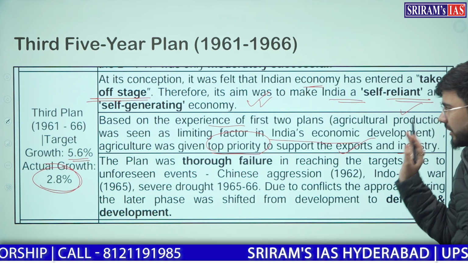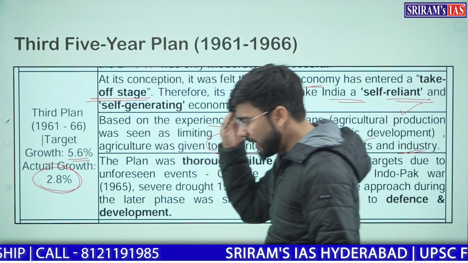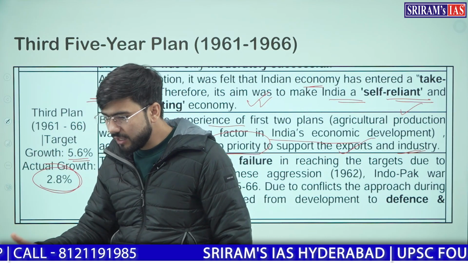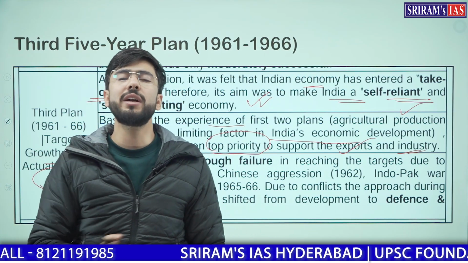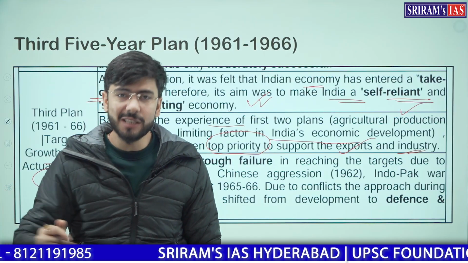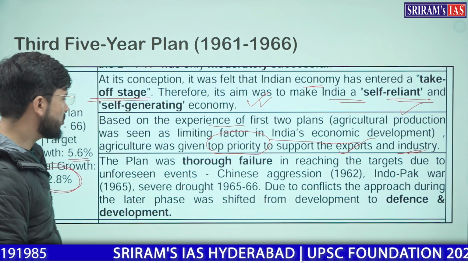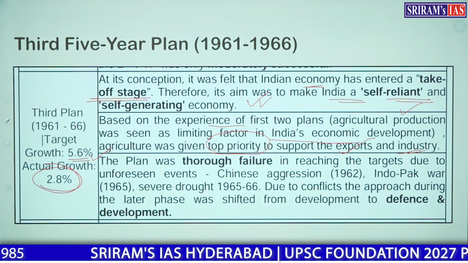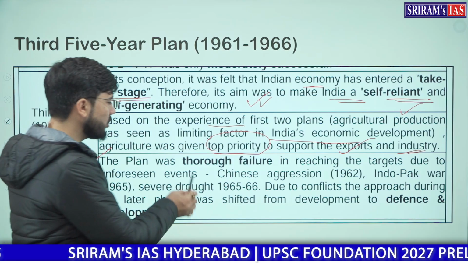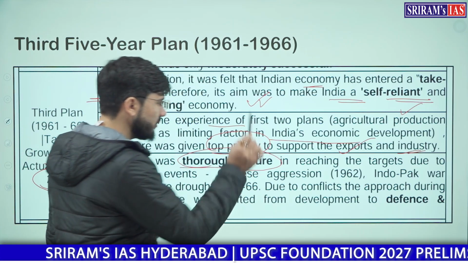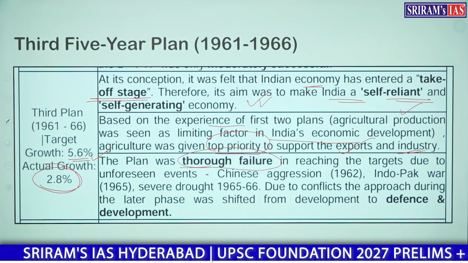Clear that this will help, or we will start developing and producing more agricultural output, and we will start exporting it. We will develop our export strength in agricultural output. That is what was thought. The plan was, though, a thorough failure. Why so? In reaching the targets, why was it a failure?